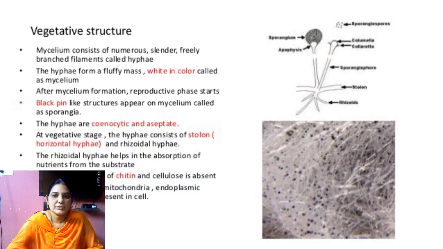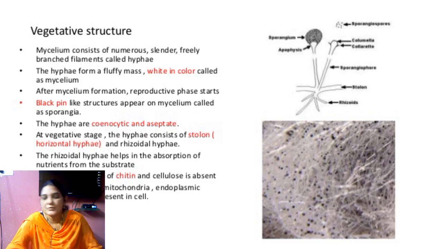Coming to the vegetative structure of Mucor. Mucor enters into the host and forms mycelium, and the mycelium produces haustoria. The haustoria absorb the food material and give it to the mycelium, and the complete mycelium spreads.